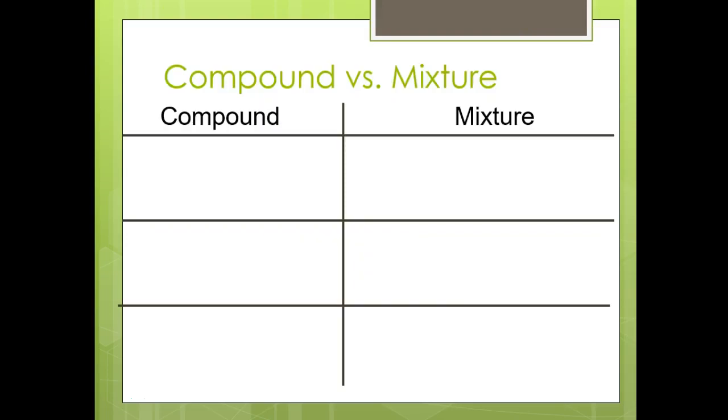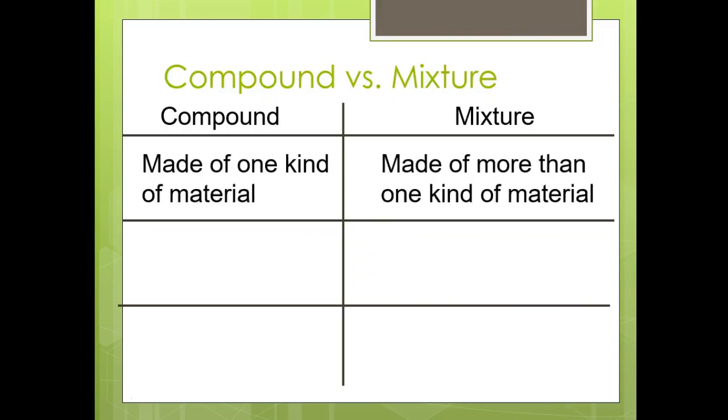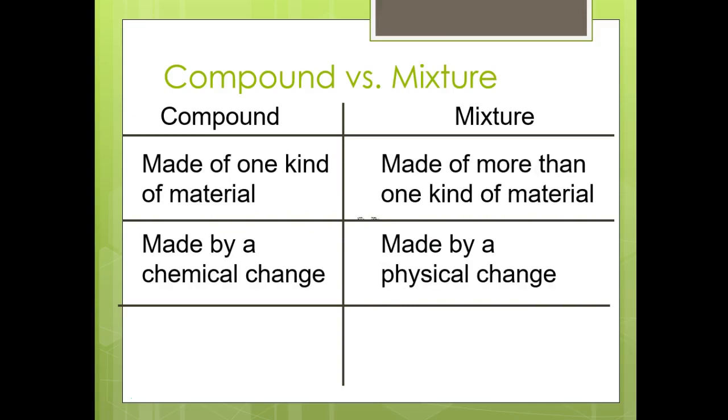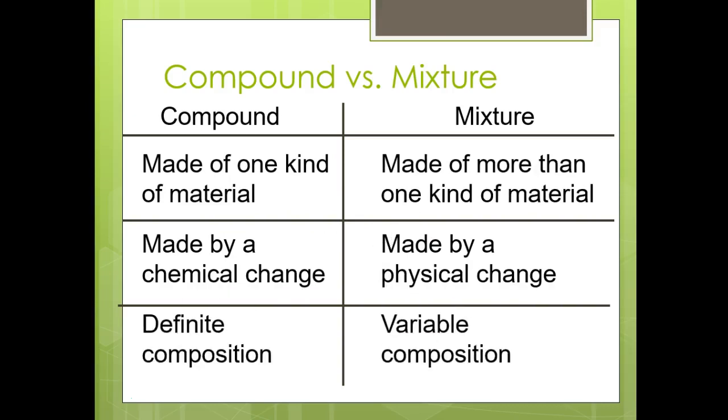All right, compounds. I'd copy this in your journal. You can pause the video. Compounds are made of one kind of material, made by a chemical change, and have definite composition. That means they come in a ratio. So make sure you write that word, ratio, right here. Mixtures are made from more than one kind of material, made by a physical change, and have variable composition.